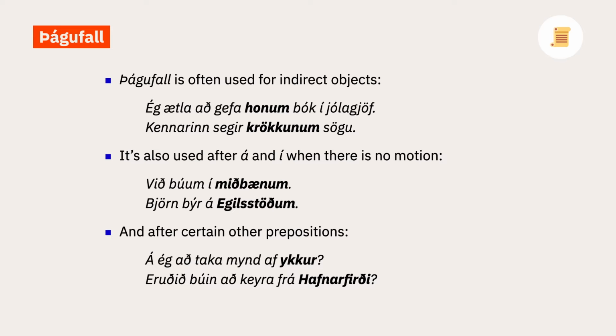There are other prepositions that always take the dative case, such as af, which means of or off of, and frá, from. For example, á ég að taka mynd af ykkur? Should I take a picture of you? Eruð þið búin að keyra frá Hafnarfirði? Have you driven from Hafnarfjörður?